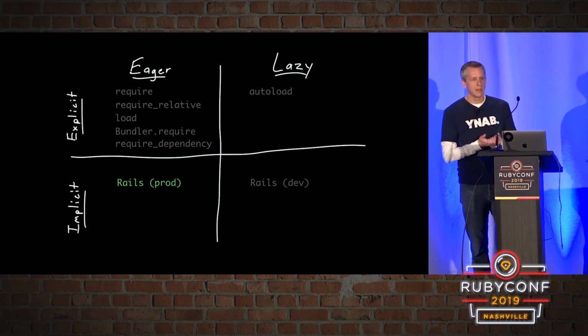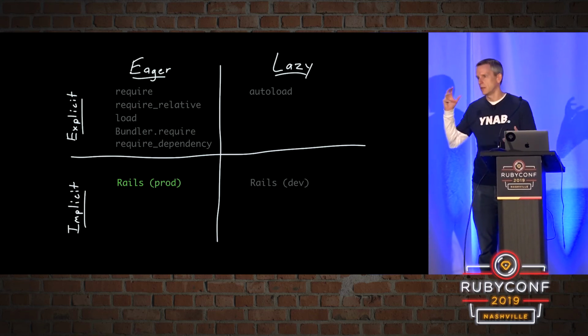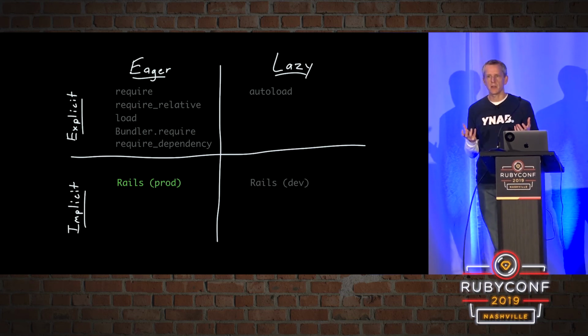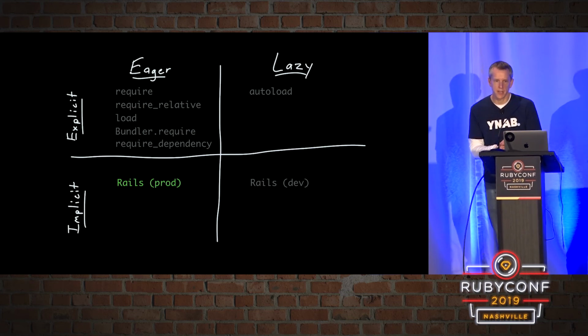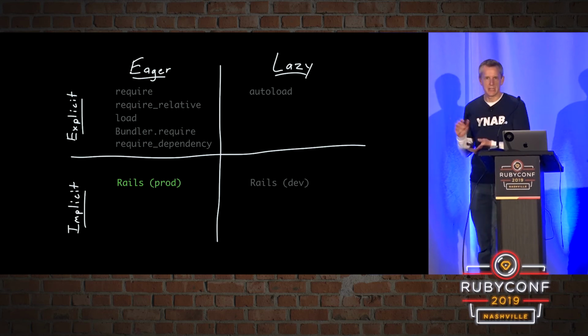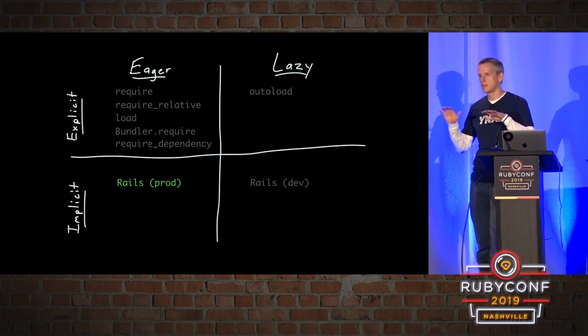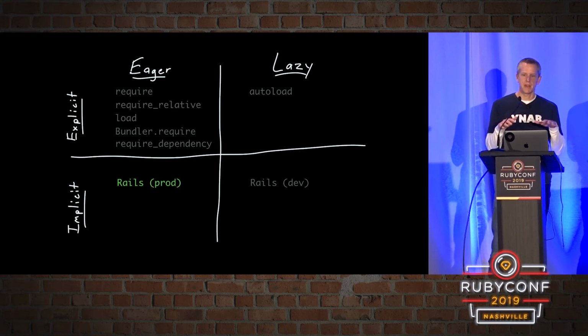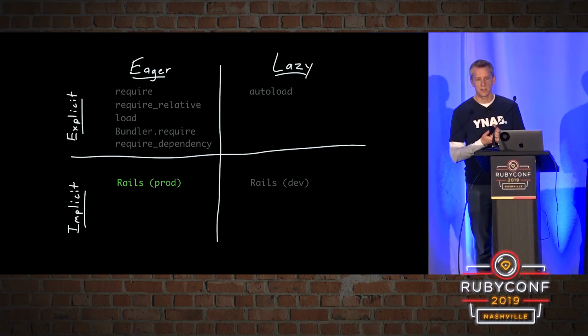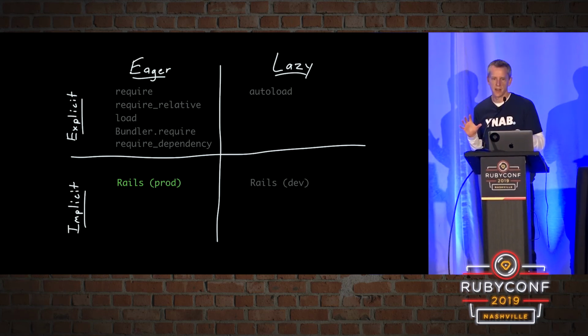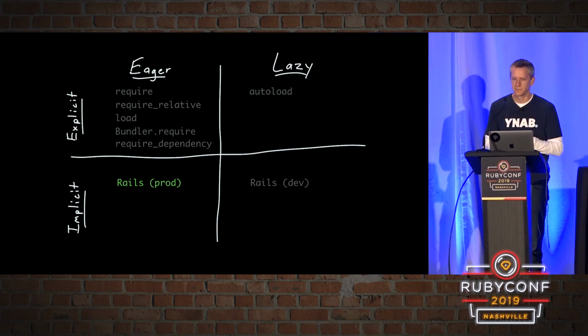And if we were to put something like lib in autoload paths, it would eagerly load all that stuff in production too. And lib can often become a bit of a junk drawer in a Rails application. You might have some things in there that are only needed in development or maybe even only needed in testing or whatever. So that can be a little bit dangerous. And that is why it's generally not advised to put lib in autoload paths. Leave autoload paths alone and require from lib.